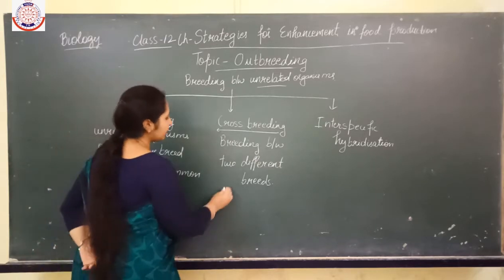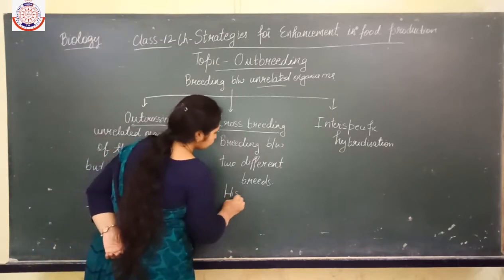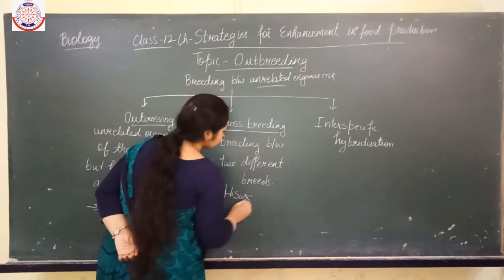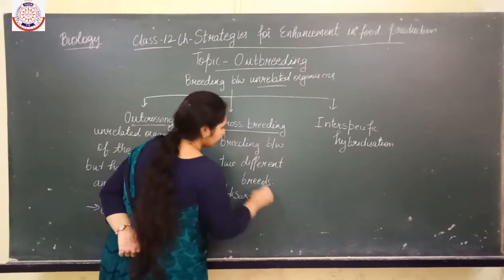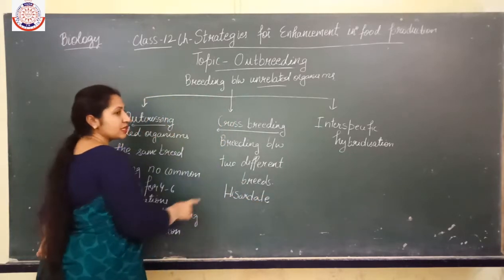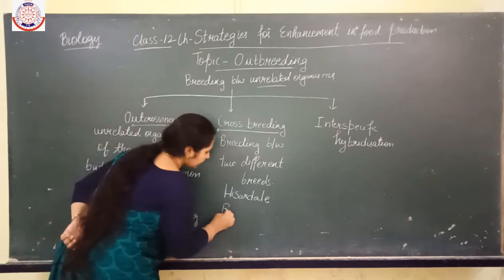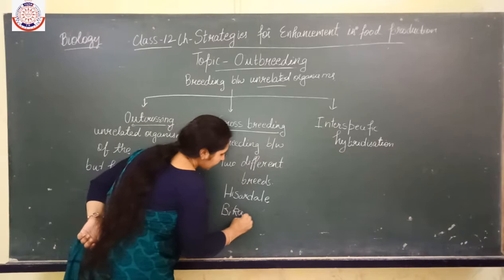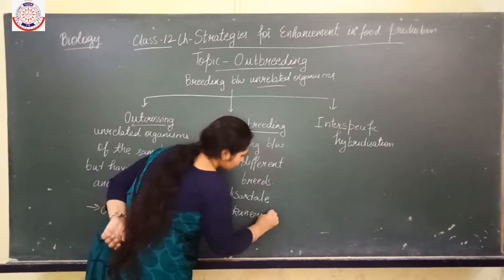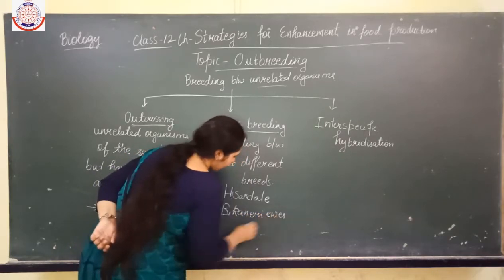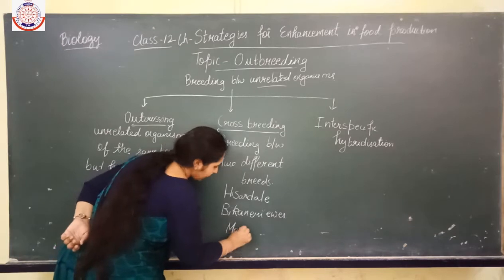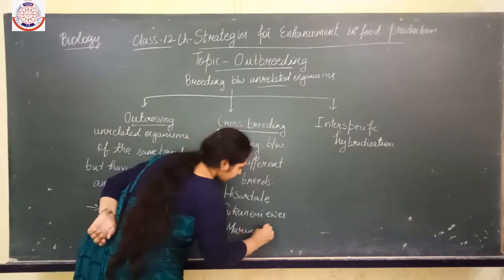Now one example is Hisar-Dale sheep, which is obtained by crossbreeding between Bikaneri ewes and Merino rams.